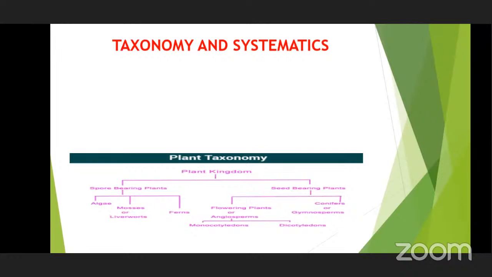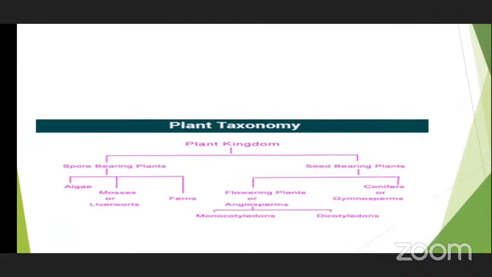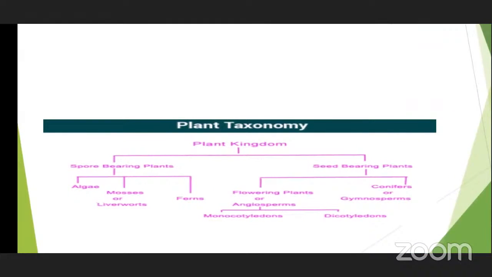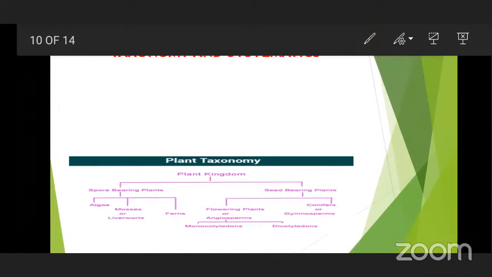Particularly, plant taxonomy is given here. In the plant kingdom, we can see spore bearing plants and seed bearing plants. Spore bearing plants are the small plantlets generally seen, which produce spores for reproduction. Seed bearing plants reproduce by formation of seeds. So, spore bearing and seed bearing.